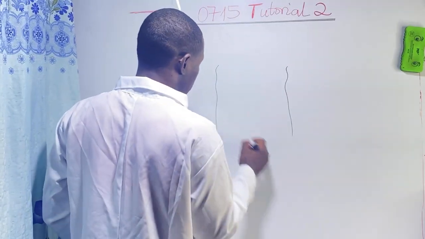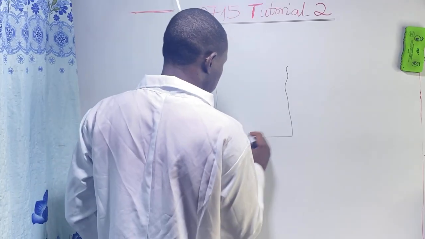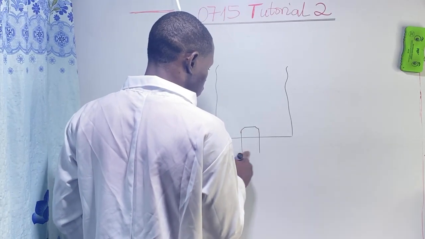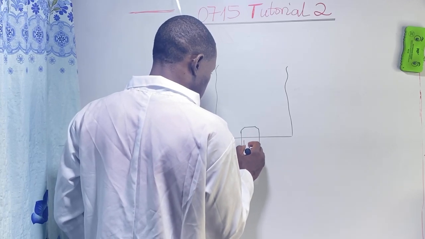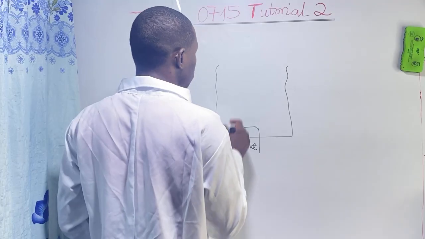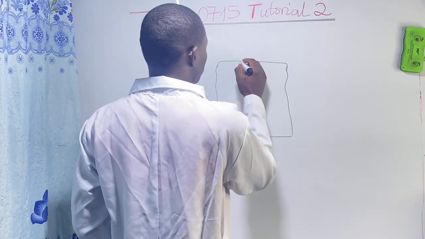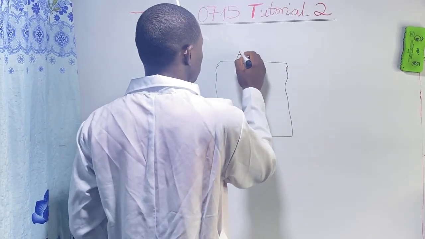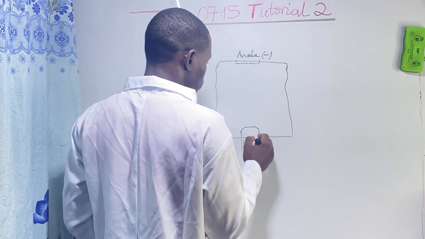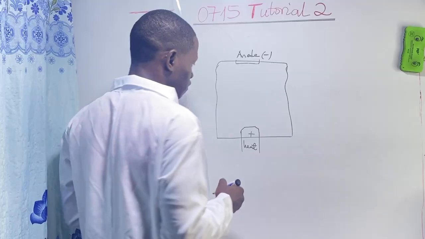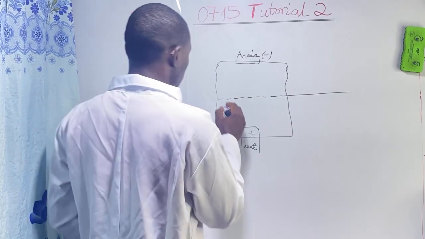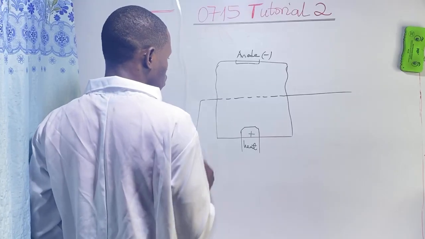We have an apparatus like this. Inside here we have a cathode that we are going to heat. Then at the top here we have our anode. The anode is going to be made negative, and the cathode, of course, will be positive. Now here we have a grid system, and from the grid system we are going to measure current.